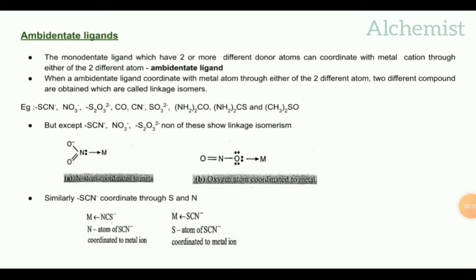Ambidentate ligands. Ambidentate ligands are monodentate ligands which have two or more different donor atoms that can coordinate with the central metal atom through either of the two different atoms. Such ligands are called ambidentate ligands. An ambidentate ligand coordinating with the metal atom through either of the two different atoms will form two different compounds which are called linkage isomers.